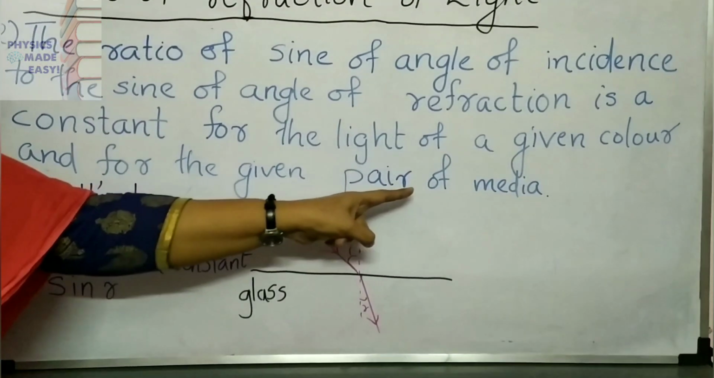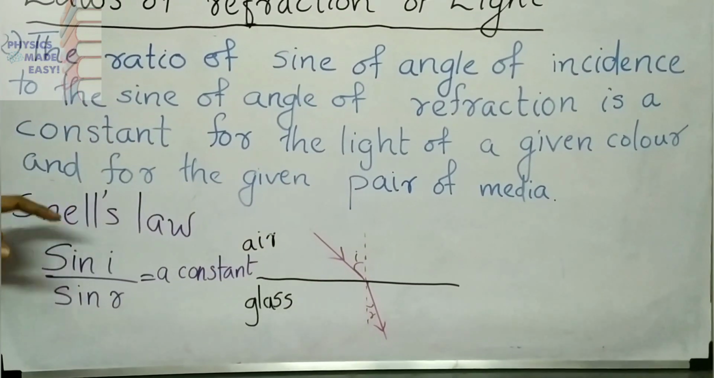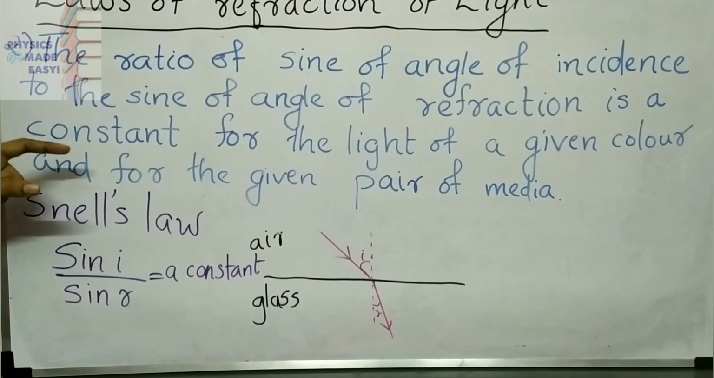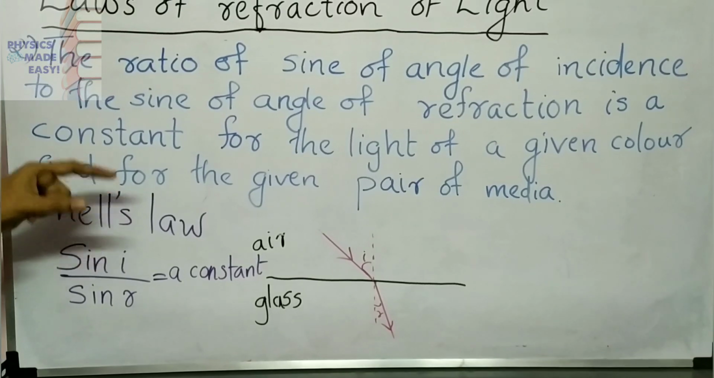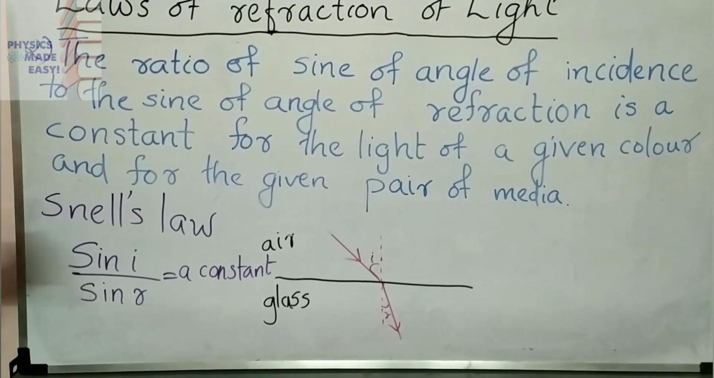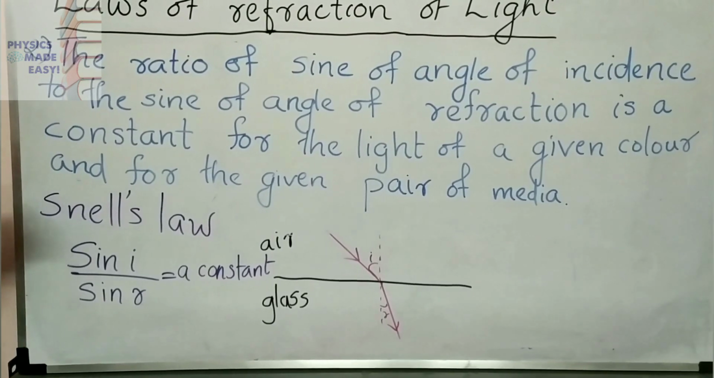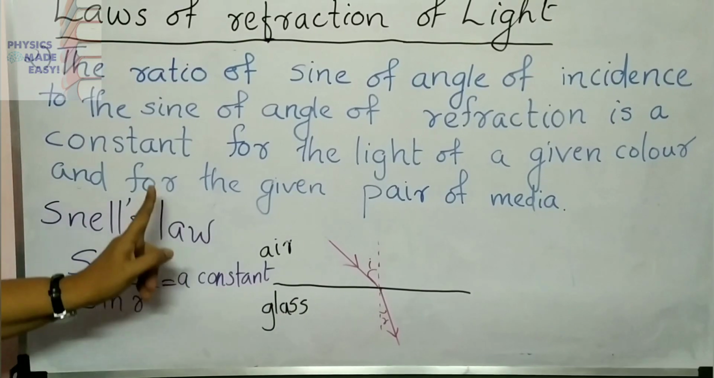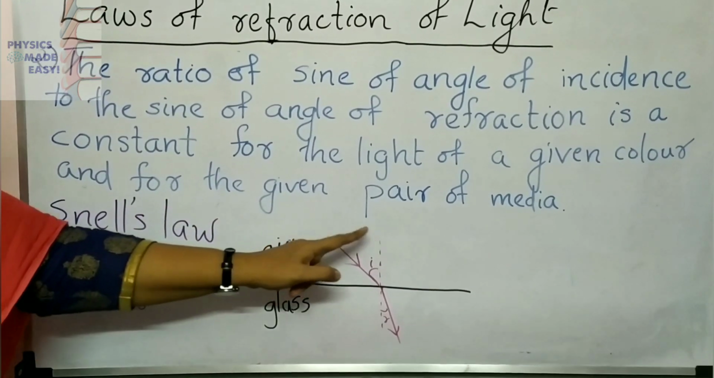Why this given pair of media here? Here we are discussing refraction. For this refraction, we have to talk about two media. Only when light is entering from one medium to another medium can we say refraction is there. Here you can see air and glass there. So two media here. That's why it is for the given pair of media.